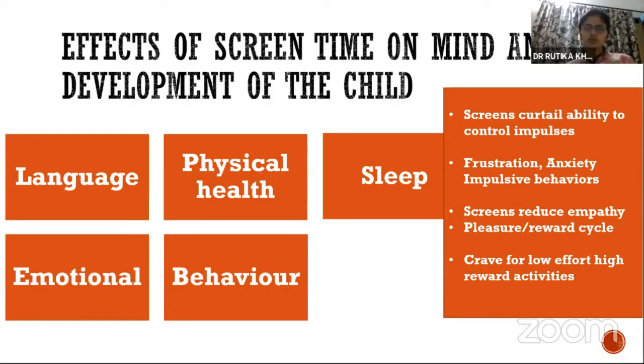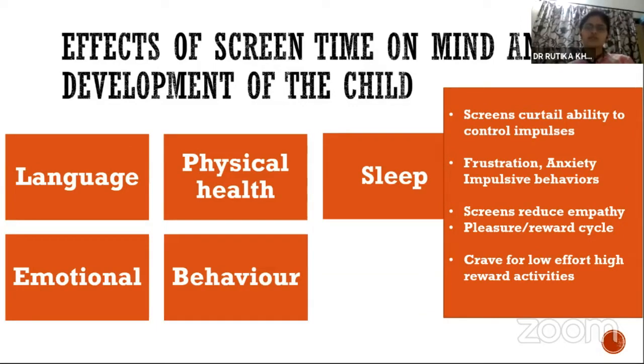This leads to loss of control of impulses, and leads to frustration and impulsive behavior in children, which is very common nowadays. Screens also induce what is called a pleasant reward cycle. This is the same effect as we get from drugs, because they increase the impulse.